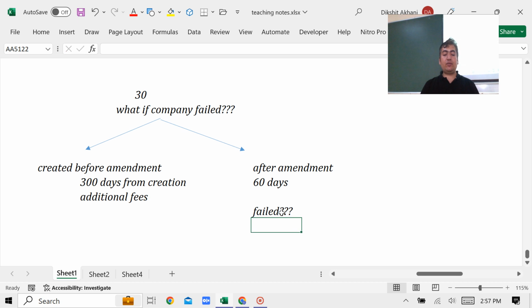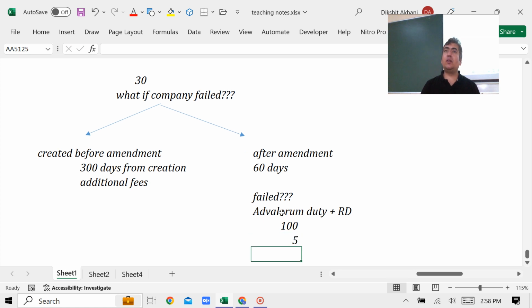then what? Then they have said you have to pay the ad valorem duty, and you have to take the approval of the regional director. That form I have mentioned: if you couldn't have done this within the prescribed time limit, then you have to take the approval. What do you mean by ad valorem duty? Proportionate. If I say per day 100, irrespective of the amount of the loan involved, it is not ad valorem. But if I say you have to pay 5% of the loan amount, can I say it's proportionate now? So comparing these two, which one is the ad valorem duty? 5%.